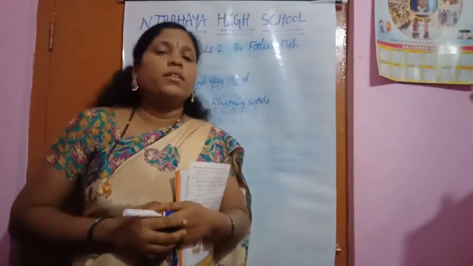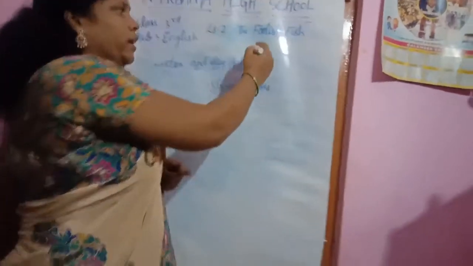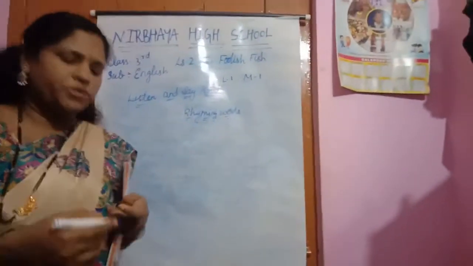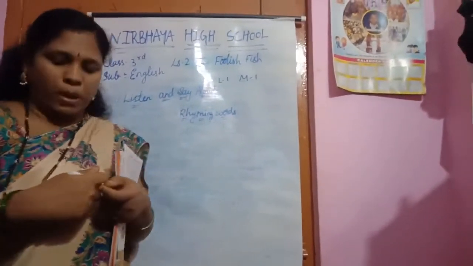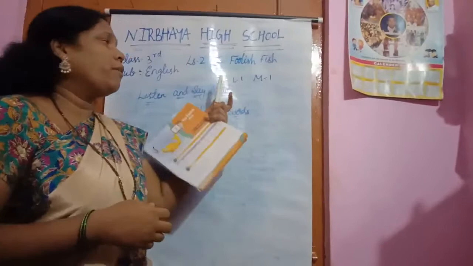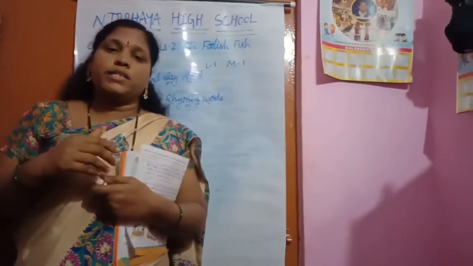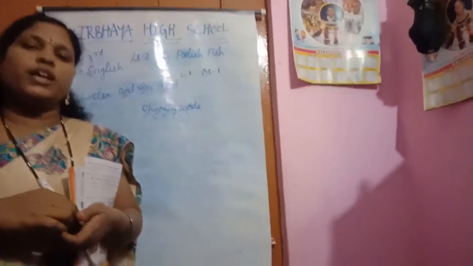Today's class, what we have completed, children? We have completed lesson number 1 in the textbook, and module 1 in the workbook. Understood, children? Now we will start lesson number 2. But what you have to do, children? You have to learn the lesson number 1 question answers. Tomorrow I will conduct the ST for you. Remember that tomorrow I will conduct the ST, children. Lesson number 1 question answers.